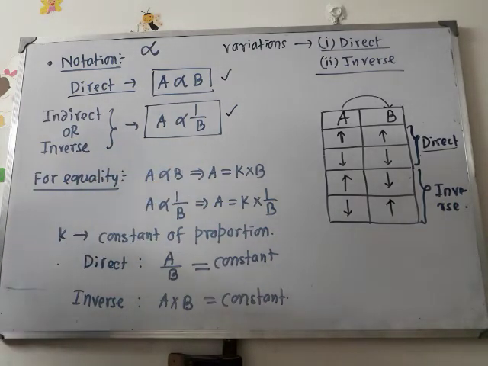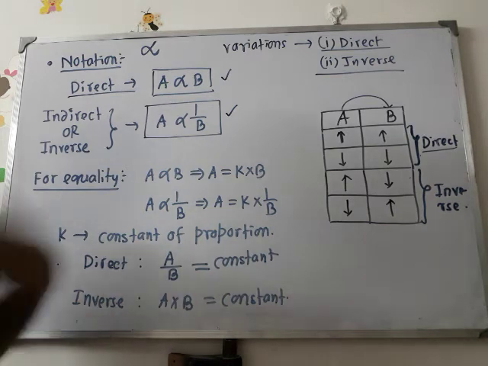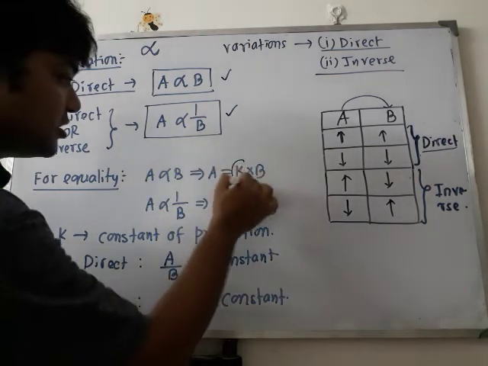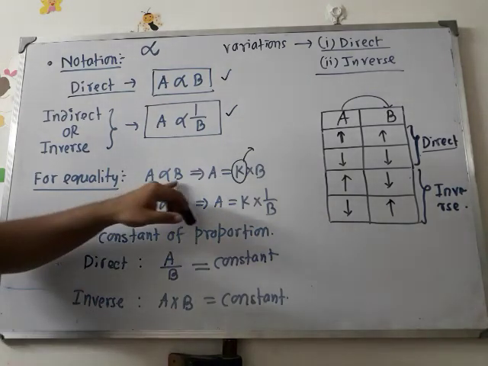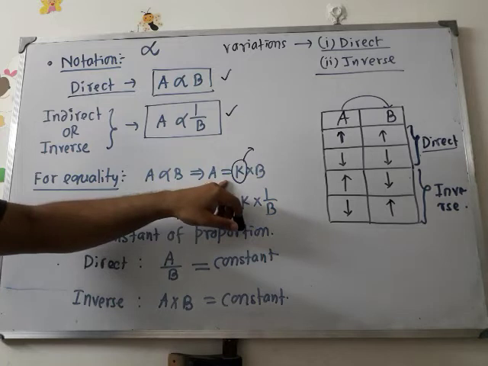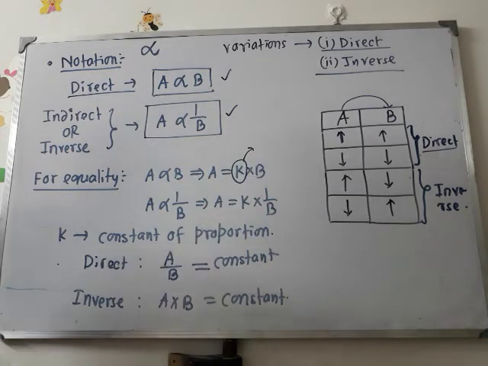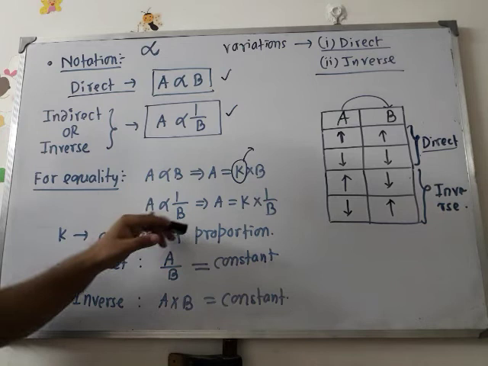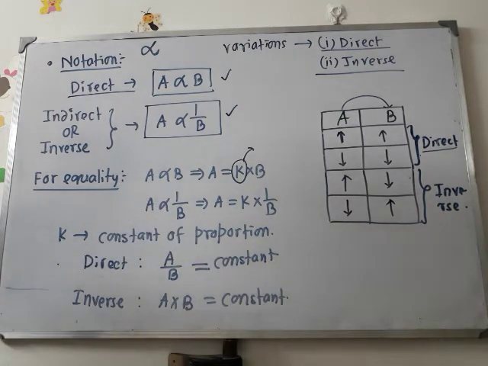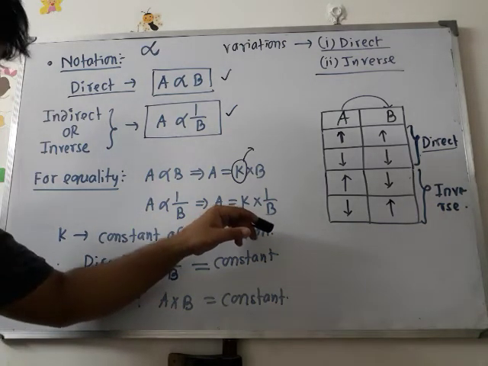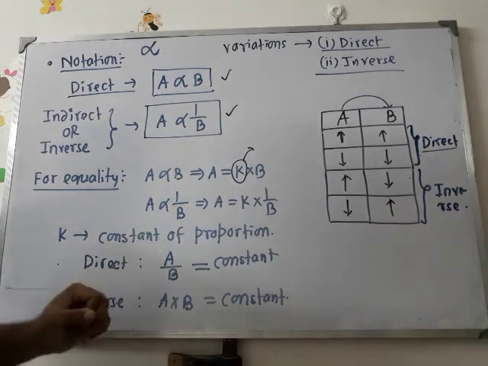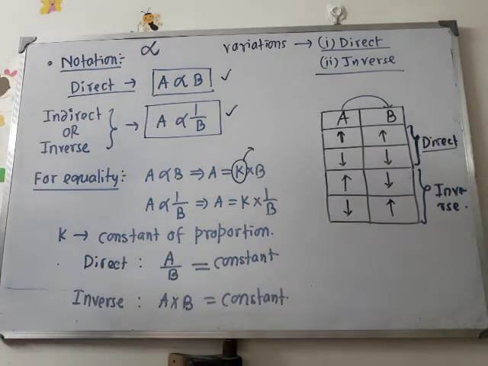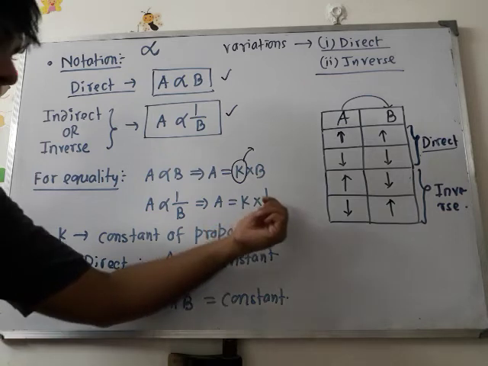But to find the equation, to construct the equation, we need to introduce a constant K. So A is proportional to B, that means A is equal to some constant into B. A is proportional to 1 by B, similar thing, that means A is equal to some constant. Introduction of a constant is much more important in that case, because without introducing any constant we cannot find this equation. So A equals some constant into 1 by B.